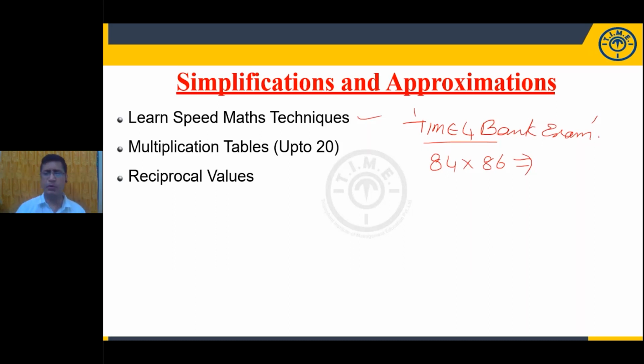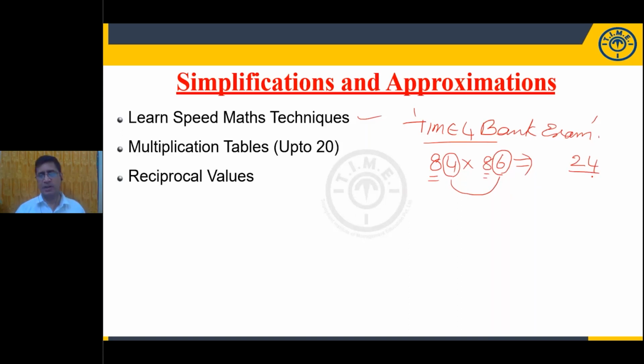Simple way means, if you observe, the numbers given here are two-digit numbers. Now, in these two-digit numbers, just look at the sum of the unit digits. The sum of the unit digits is 10, and the tens digit is the same here. When the sum of the unit digits is 10 and the tens digit is the same, then in the last two places, write down the product of the unit places. Product of the unit places means 6 into 4, it is 24.